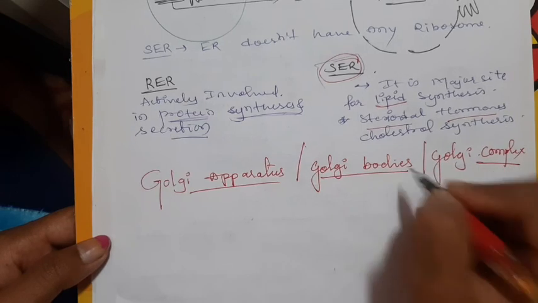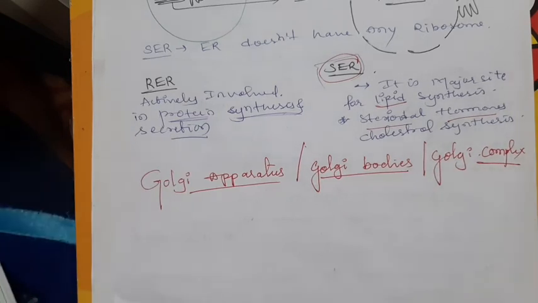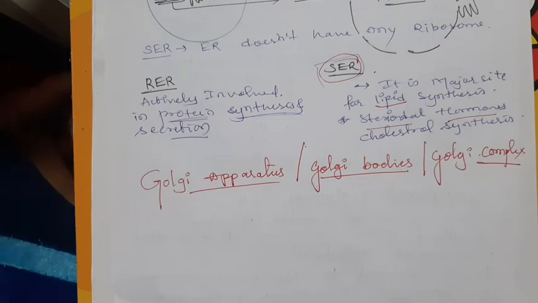We can call it by any of these names. Golgi apparatus is one, Golgi bodies is one, Golgi complex is one.